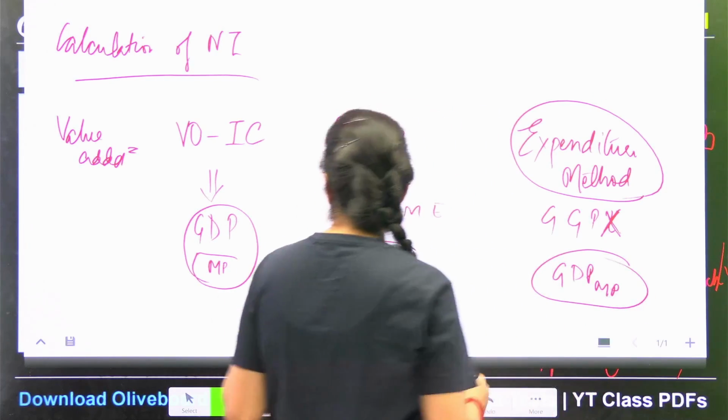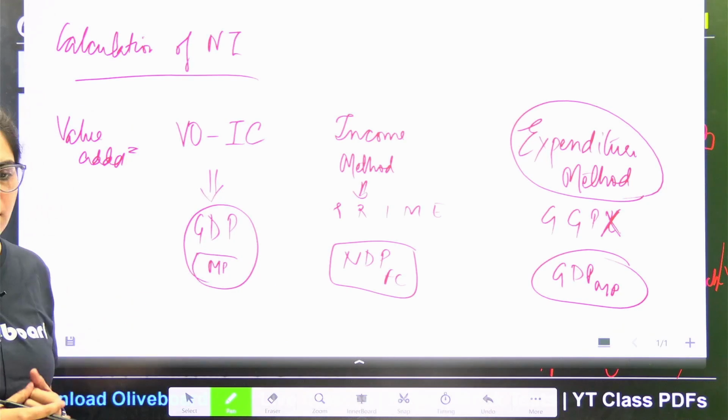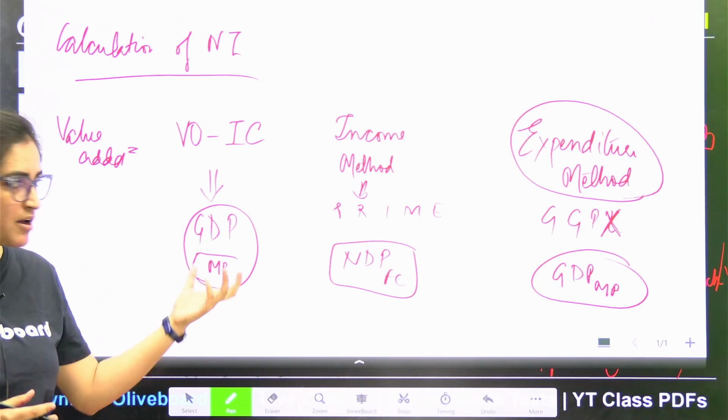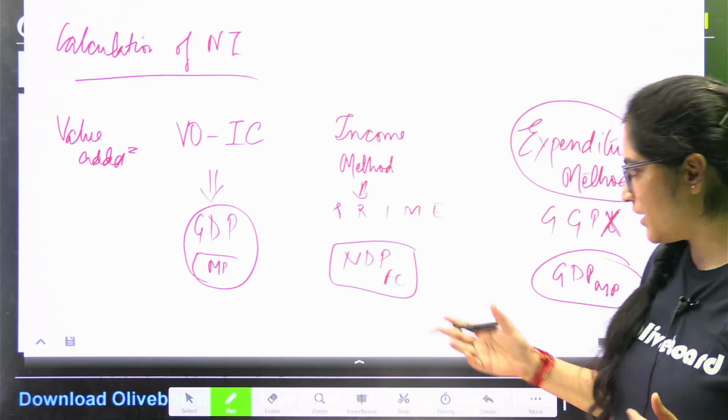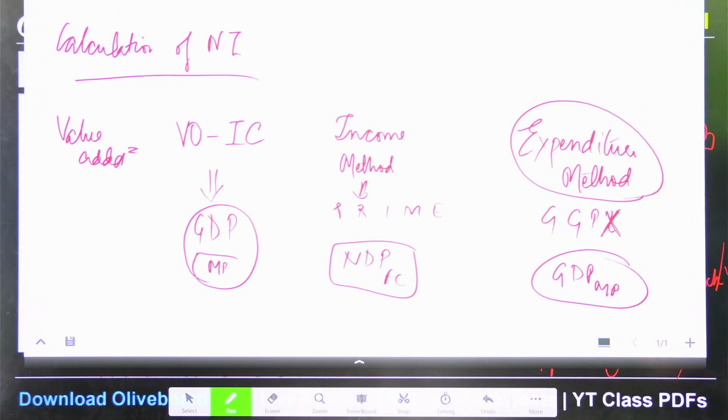So that is how we calculate national income via all 3 methods. I hope I have summed it up in one page only, and you were able to remember all of the things that we have read up till now. I hope that's clear to you all. Now,